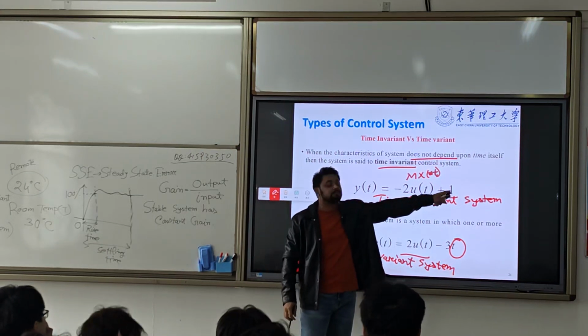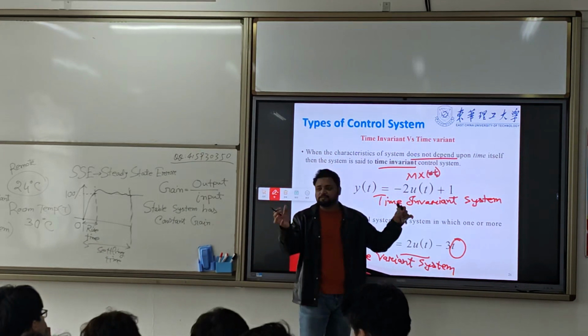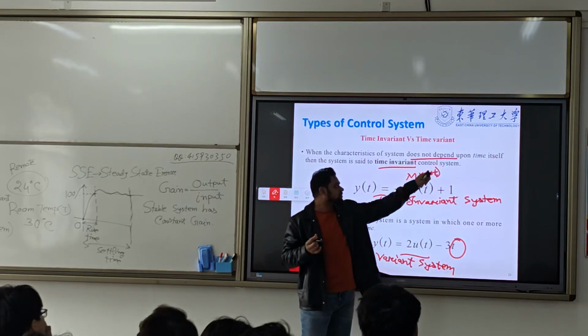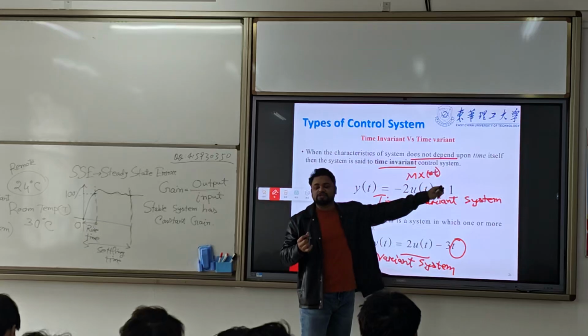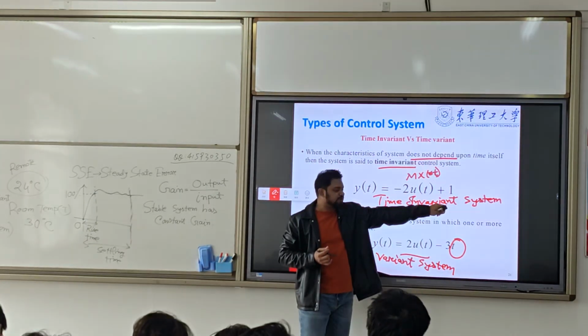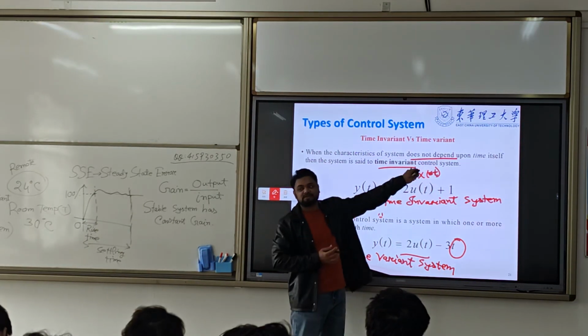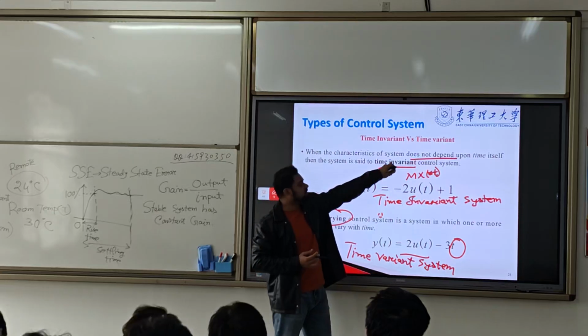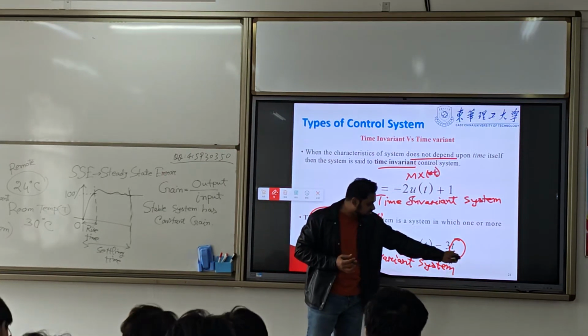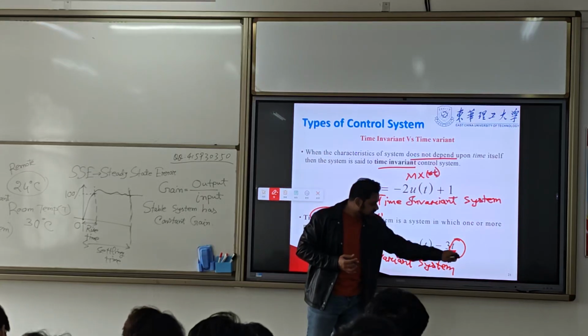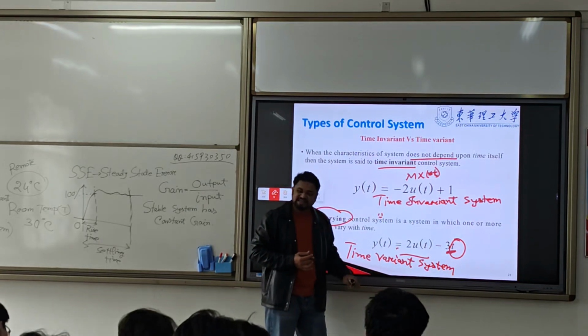There is no t here. There is a t, but it is a function of t, a function of x, so it does not essentially depend on t. It is time invariant. That means no time dependence. But here this equation depends on t because this is not a function. This directly depends on the value t.